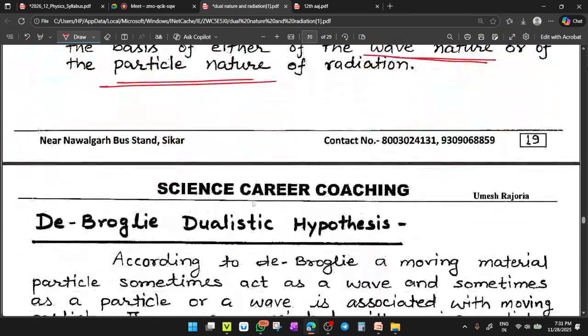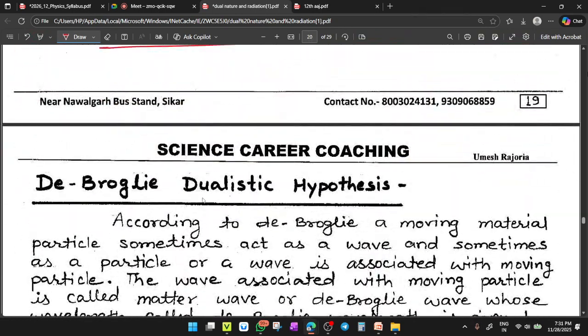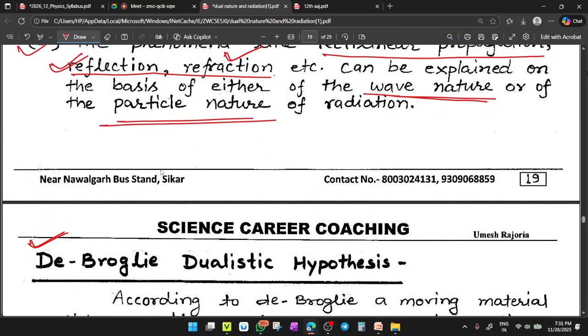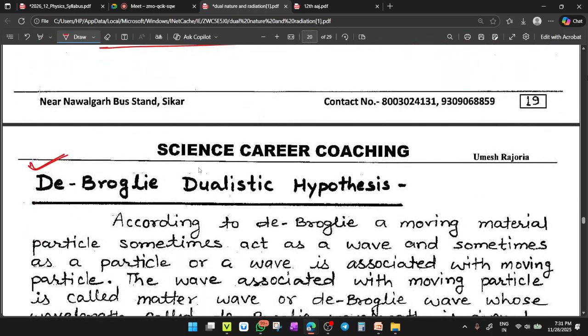Got it? So now we are talking about de Broglie's dualistic hypothesis. What did Max Planck say? Max Planck said that radiation has a particle character or quantum character. So this is about radiation.